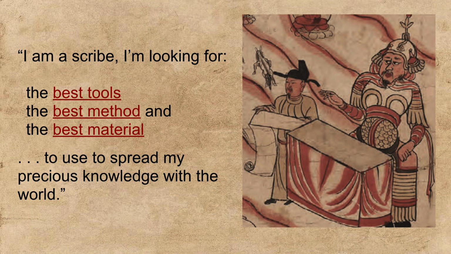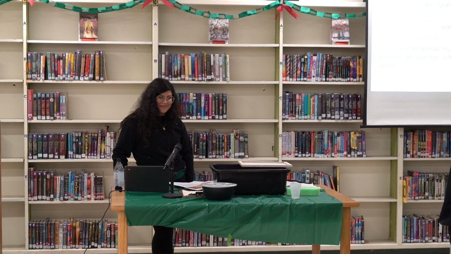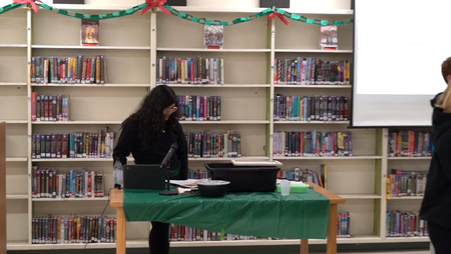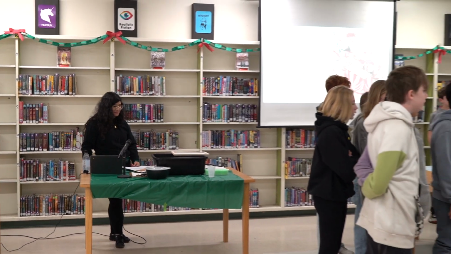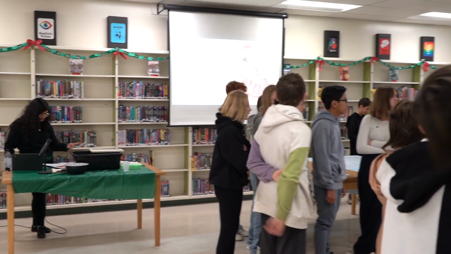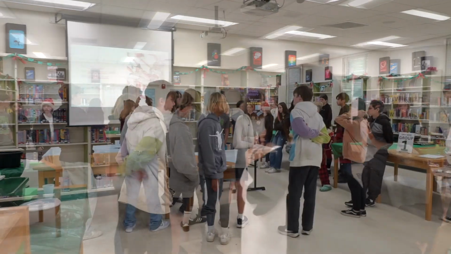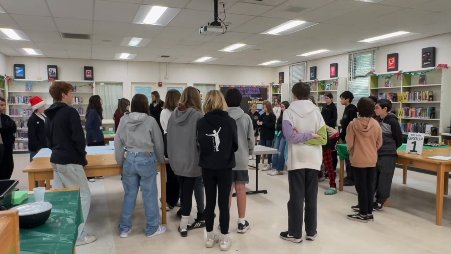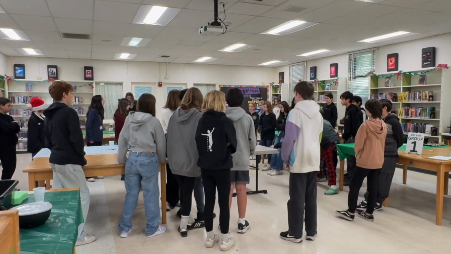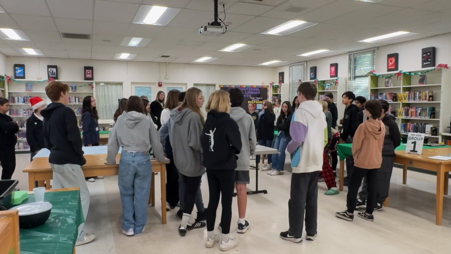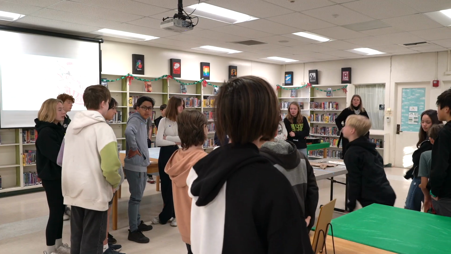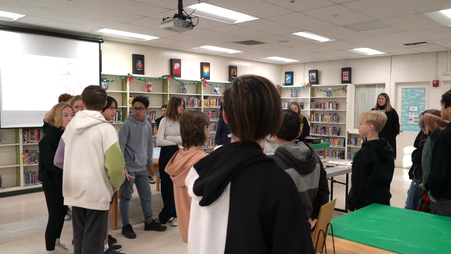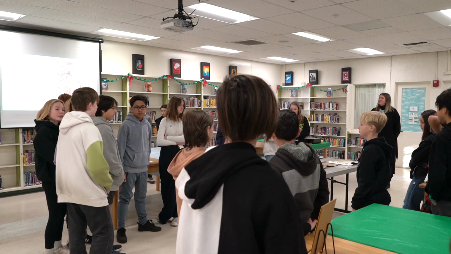So before you will see 2 sections of tools and materials that you will use to make some paper. Okay, so listen closely. When I call your group's number, your group's ambassador is going to take one item from either one of these sections. Then you will go back to your section and I will call another group number.